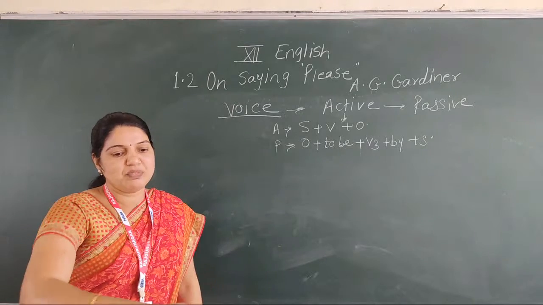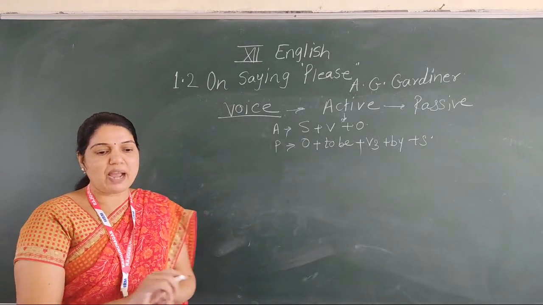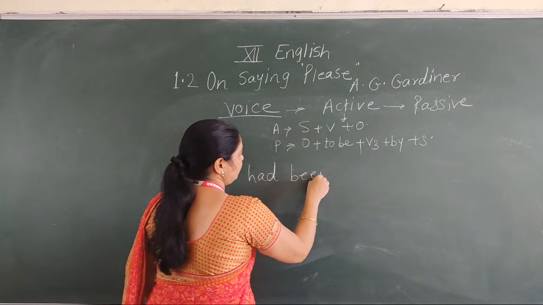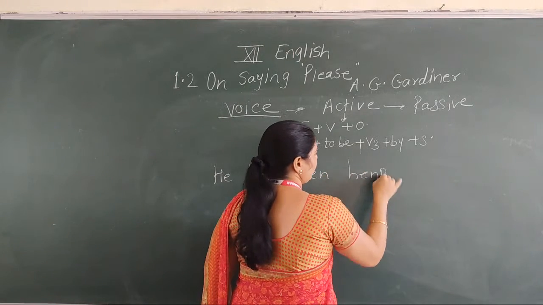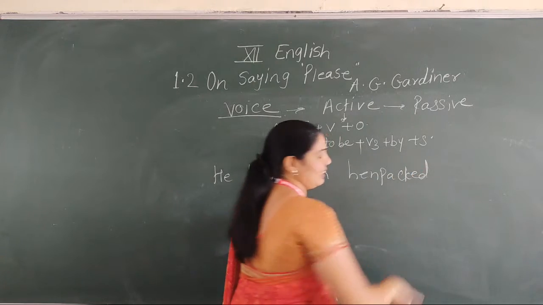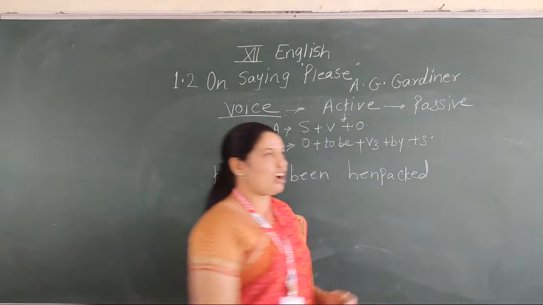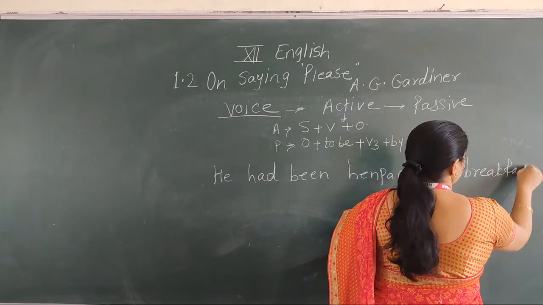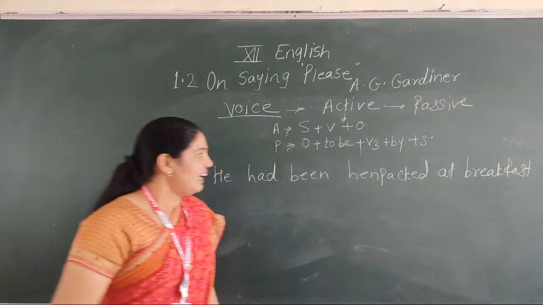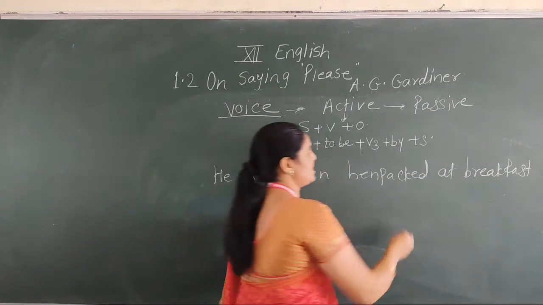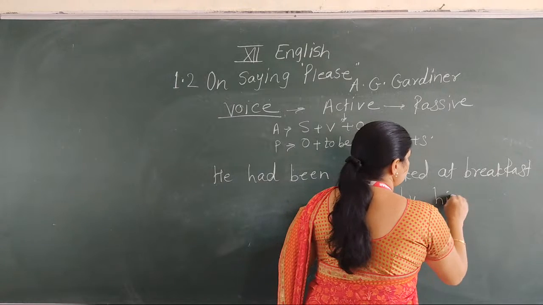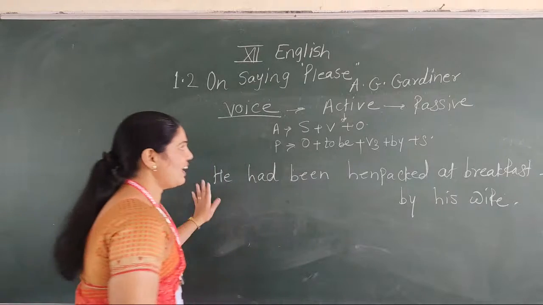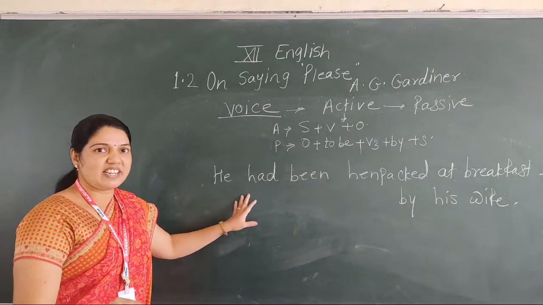Now let's see. He had been henpecked at breakfast by his wife. Now see here. Find out the voice of the sentence.